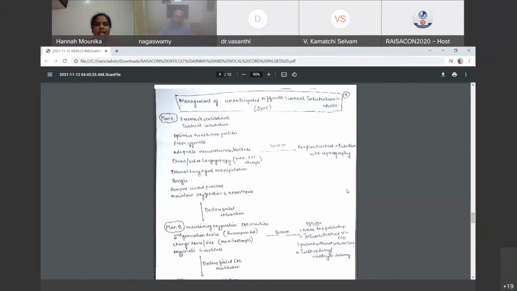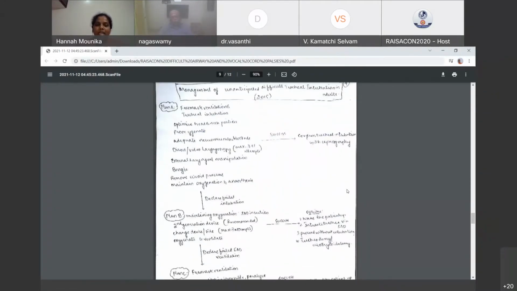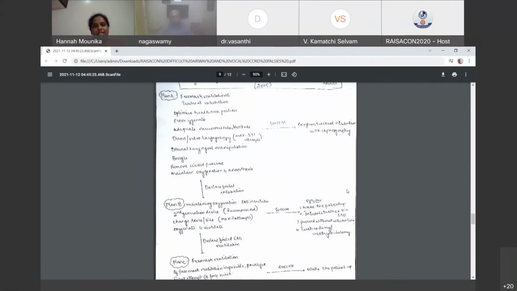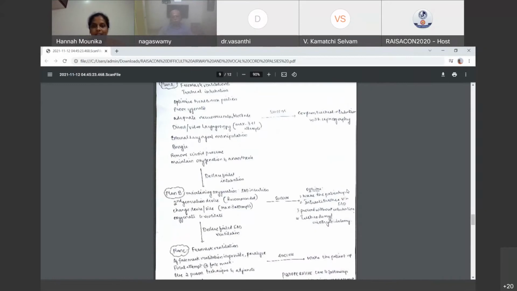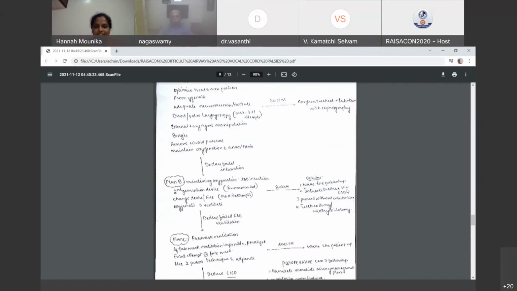If it fails, we are supposed to maintain oxygenation and try SAD insertion or any other options like a second generation device, change device or size, maximum 3 attempts, and oxygenate and ventilate. If it's successful, fine. If it's not successful, then we declare failed supraglottic airway device ventilation.